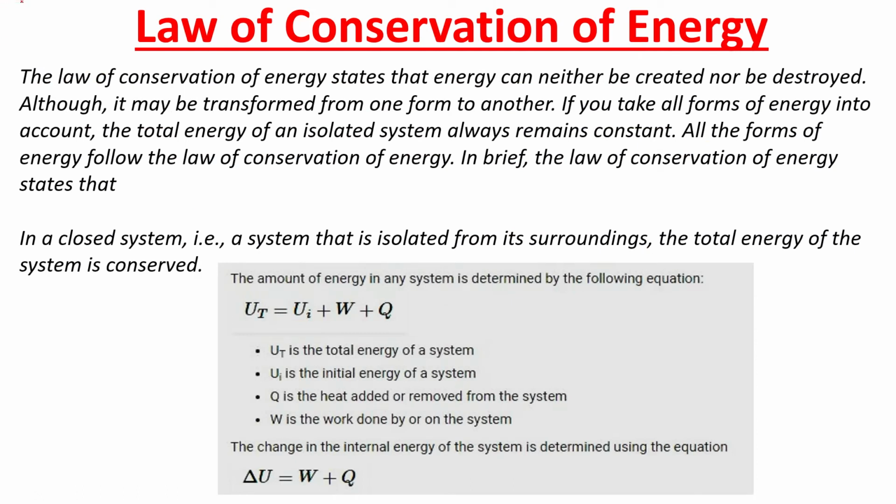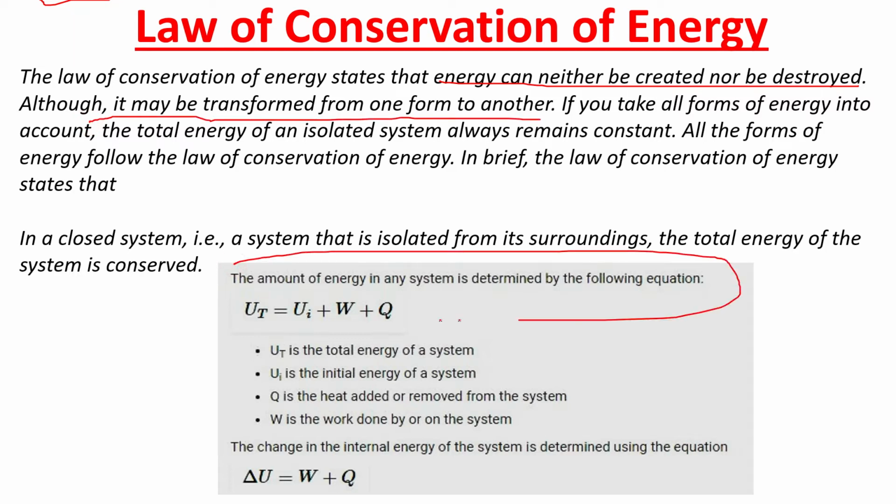Next, law of conservation of energy. Law of conservation of energy states that energy can neither be created nor be destroyed, although it can be transformed from one system to another. So the amount of energy in any system is determined by the equation Ut is equal to Ui plus W plus Q, where Ut is the total energy of the system, Ui is the initial energy of the system, Q is the heat added or removed from the system, and W is the work done by the system.